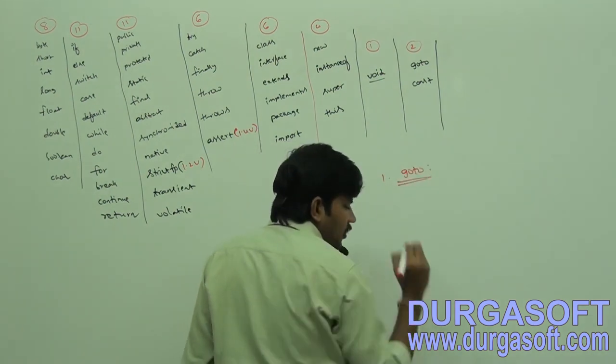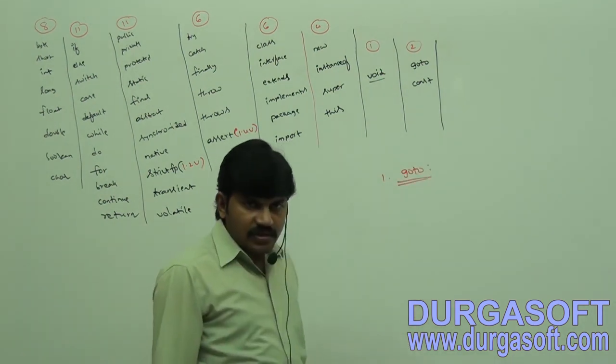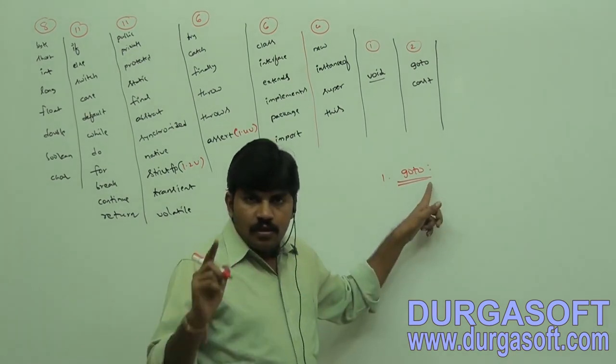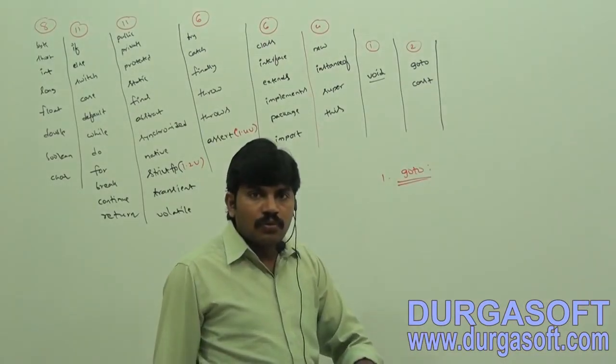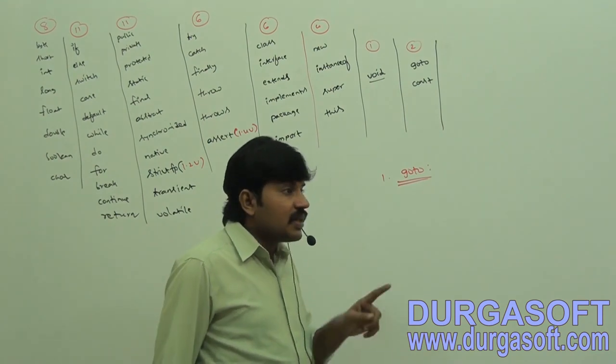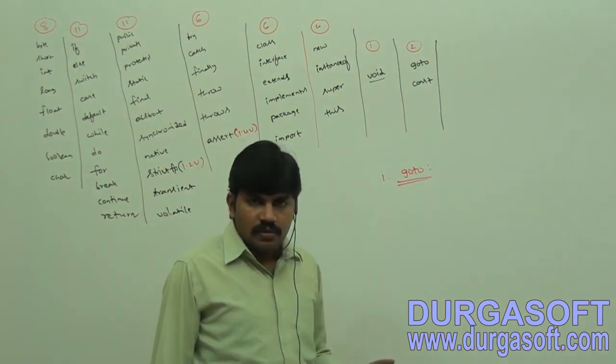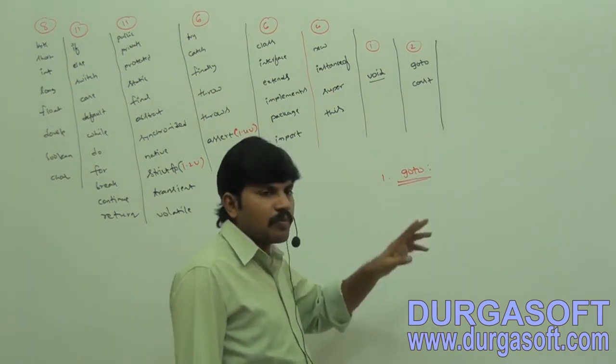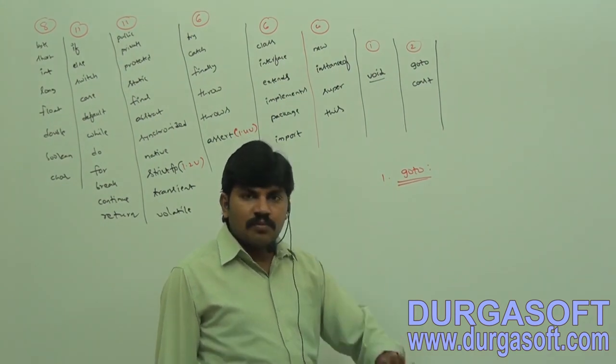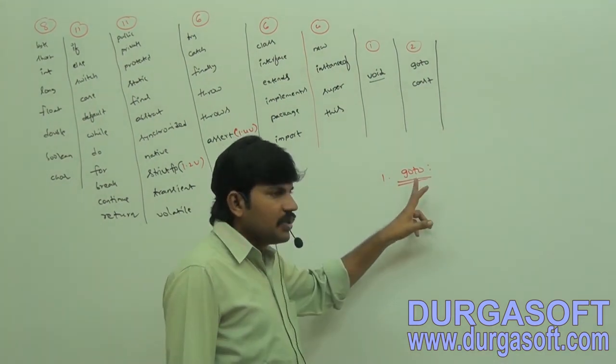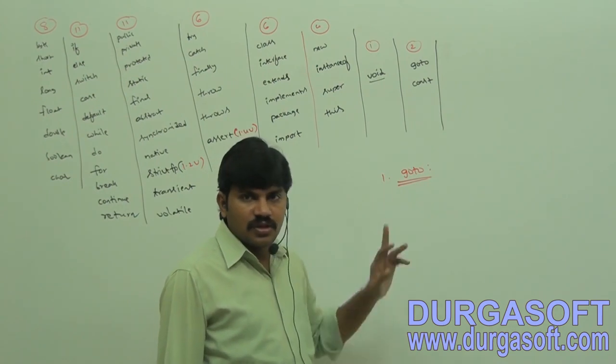In the C language the goto keyword is there. But usage of goto created several problems in old languages. That's why some people banned this keyword in Java. Boss, you are not allowed to use this keyword.